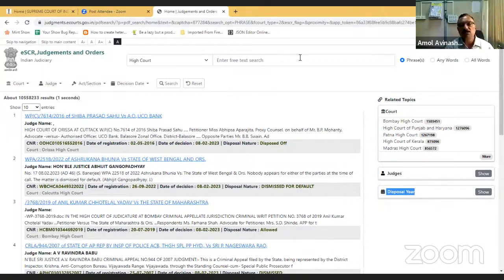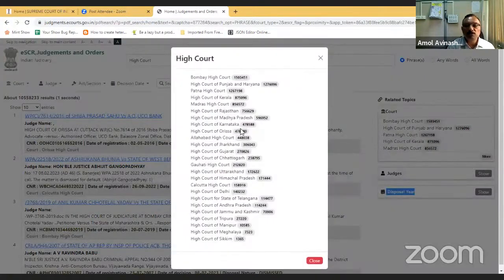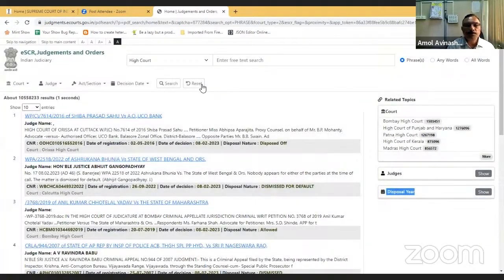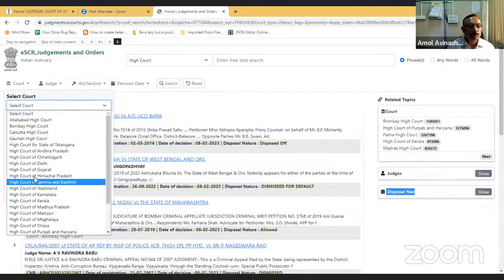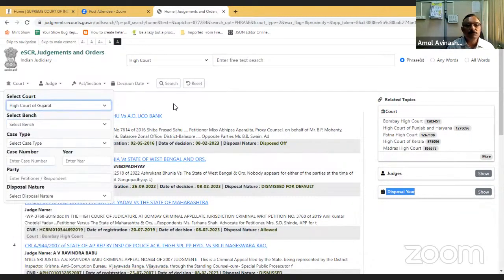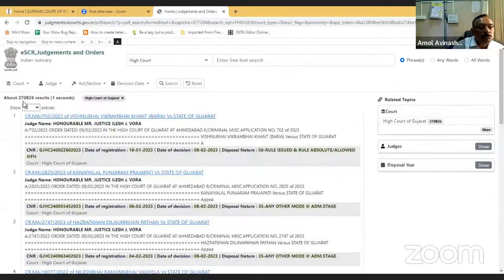Free-text search is also available for High Court judgments. The UI is the same for both eSCR and High Court judgments. If I want to see only judgments of a particular High Court, say the High Court of Gujarat, now 2,70,826 judgments are available for Gujarat.